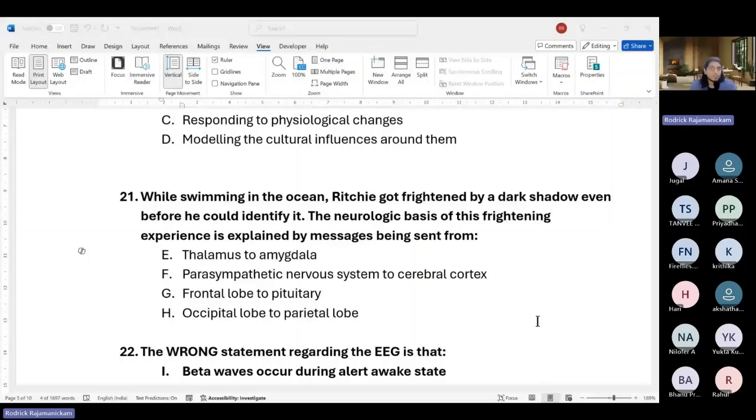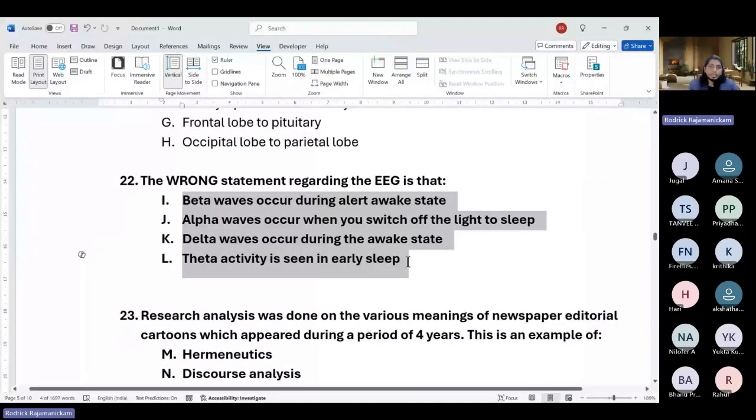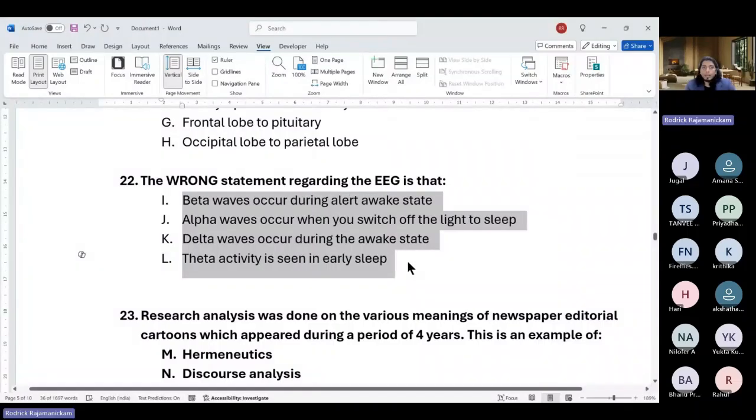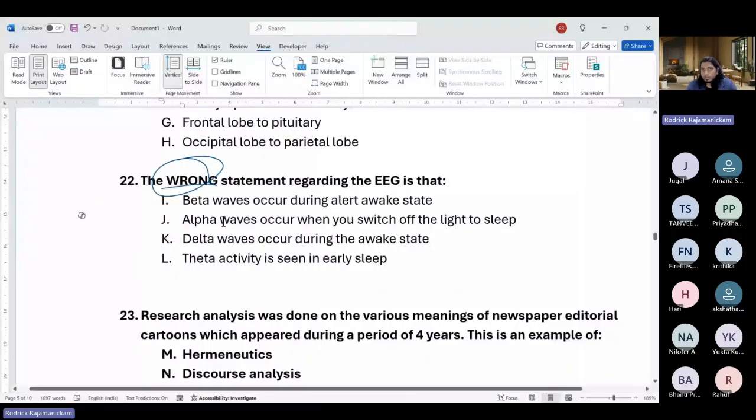Right. Cool. Fine. So the wrong statement regarding EEG is that... Beta waves occur during alert wake state, which is true, which is what we just discussed. It is true, but it's not the right answer because they're asking for the wrong statement. Alpha waves occur when you switch off the light to sleep. I mean, not because you switch off the light, but when you're about to fall asleep. Okay, so don't go with the light itself. Alpha waves do occur when you're about to fall asleep.